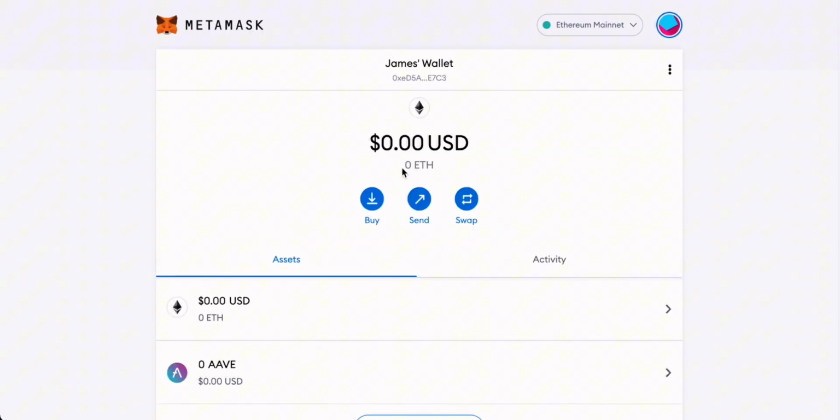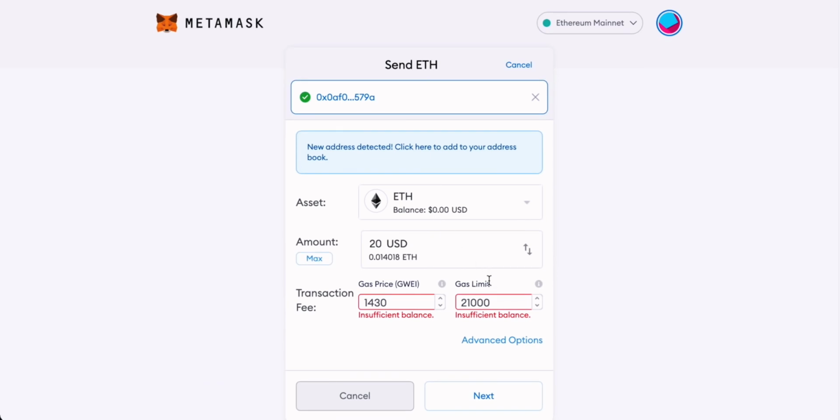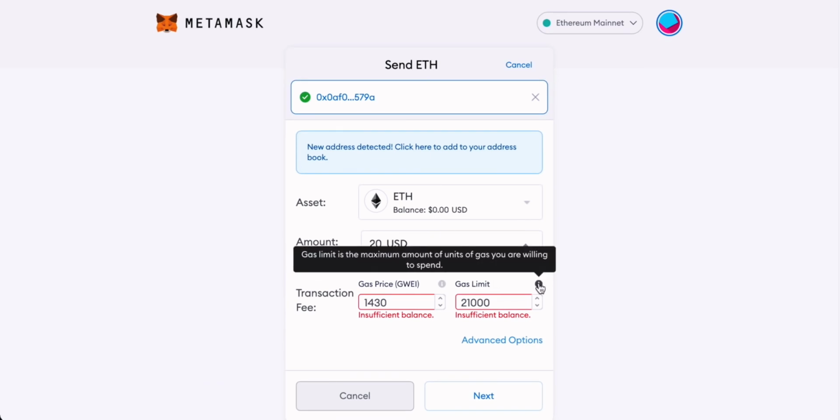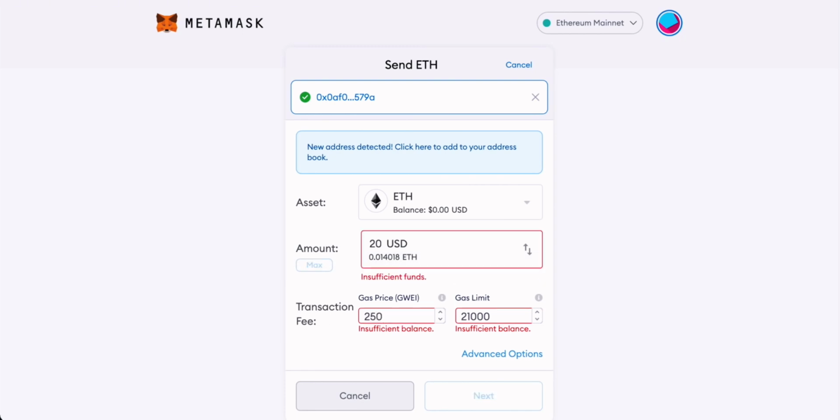A gas limit is the maximum amount of gas that you are willing to spend for the transaction. And the gas price in Metamask is the max amount you are willing to pay per unit of gas. Gas prices are measured in Gwei. Gwei is just the smallest unit of Ethereum. You can think of Gwei a little bit like having a penny in the dollar. But Metamask actually populates this for you most of the time based on typical values that you would be expected to pay given the size of your transaction.